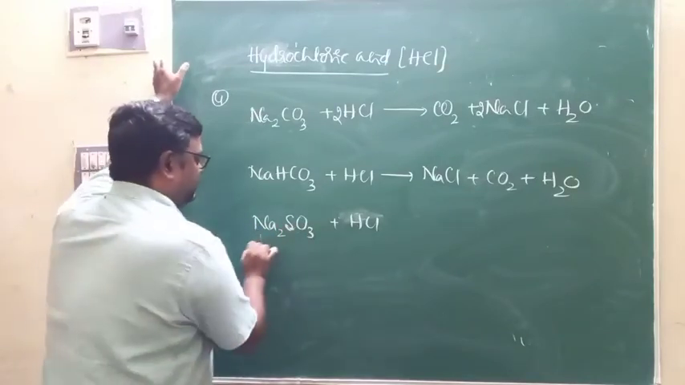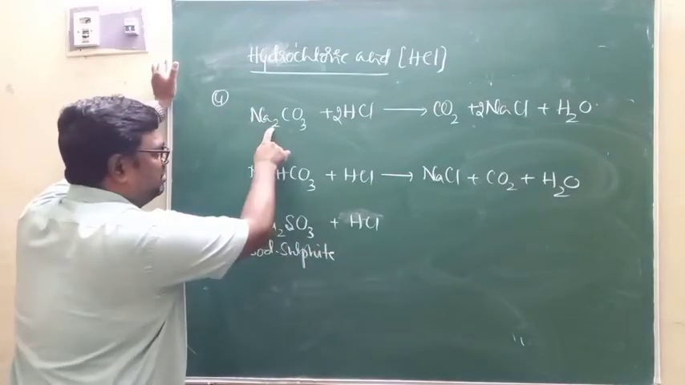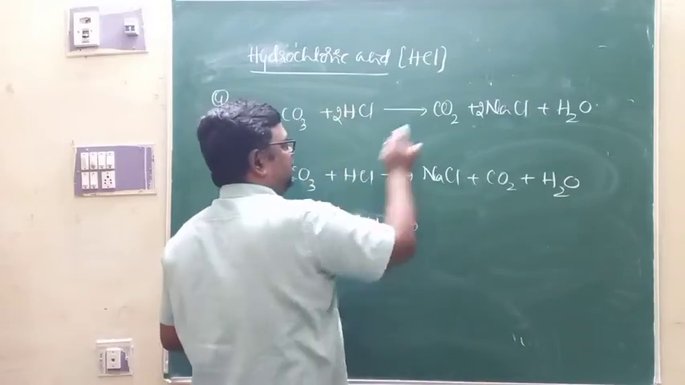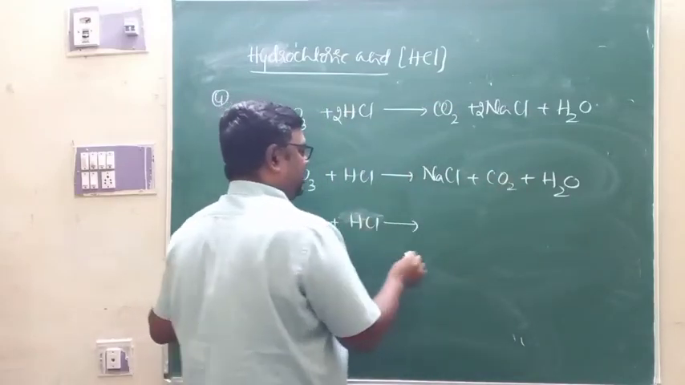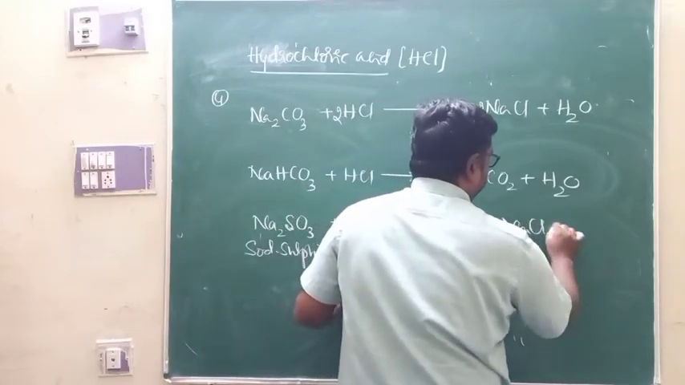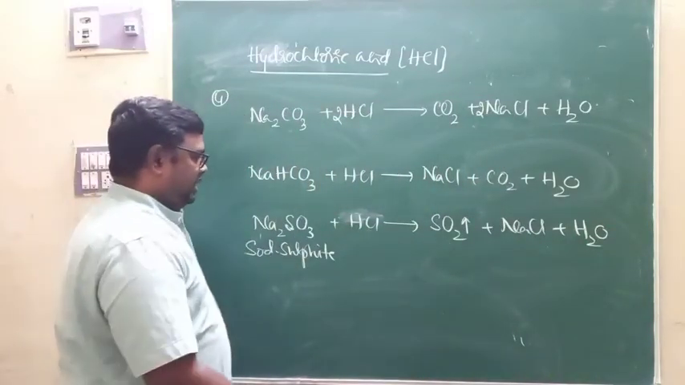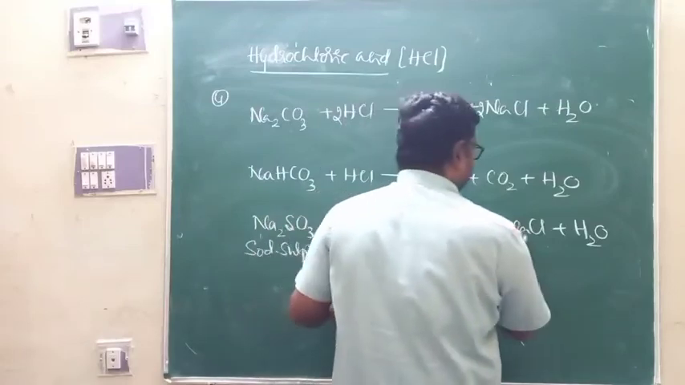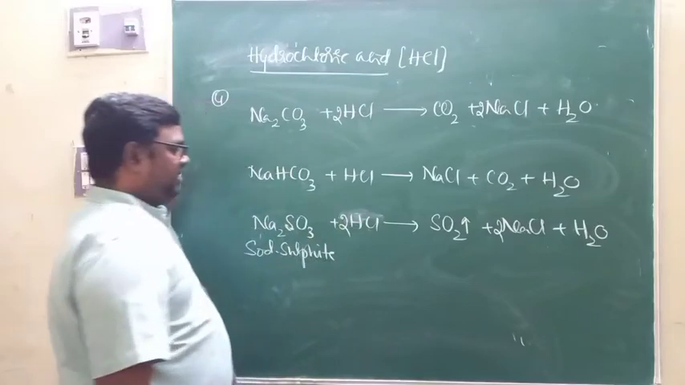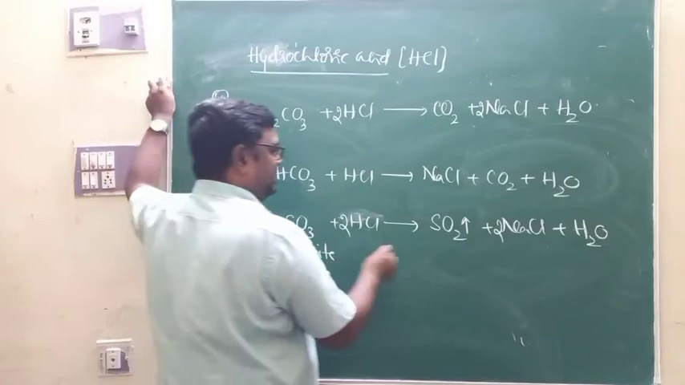This is sodium sulfite, this is sodium carbonate, this is sodium bicarbonate. Carbonates and bicarbonates liberate carbon dioxide. Sulfites, when they come in contact with HCl, give sulfur dioxide along with the formation of NaCl and water. The same reaction. Here we must balance: since there is Na2, it is 2 NaCl, chlorine becomes 2, so 2 HCl, and the equation is balanced. When sodium sulfite reacts with hydrochloric acid, you get sulfur dioxide.